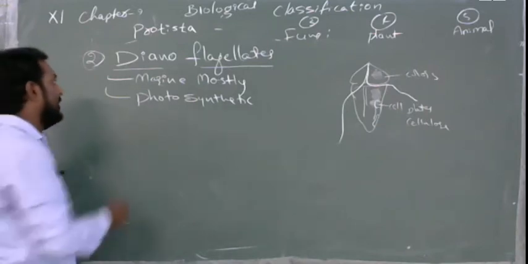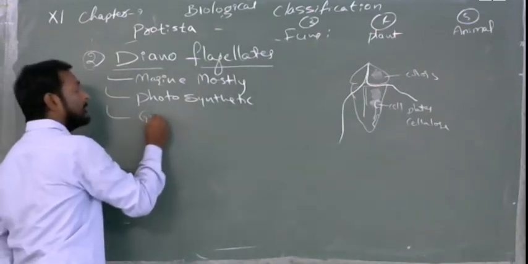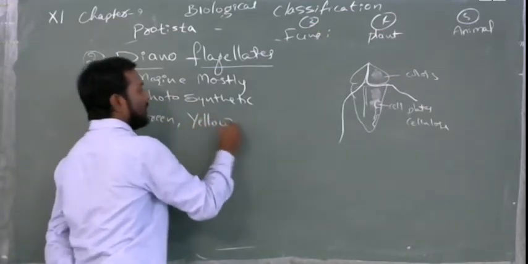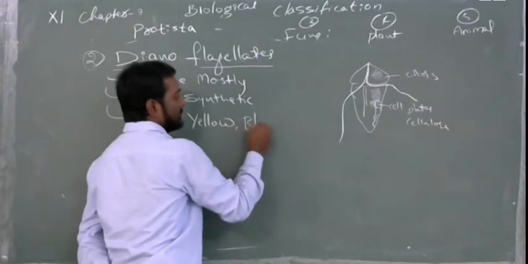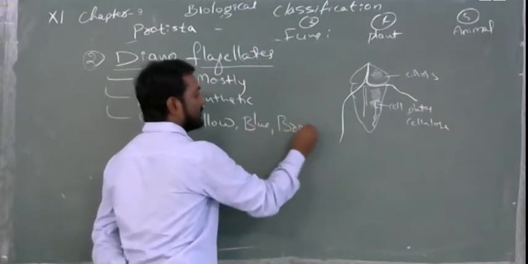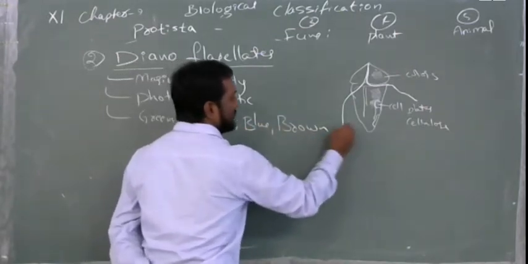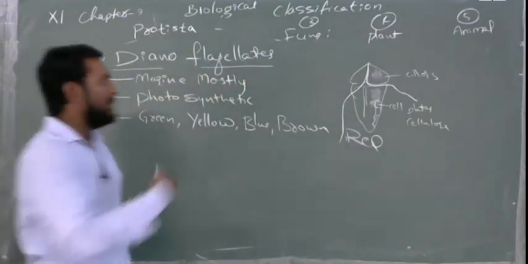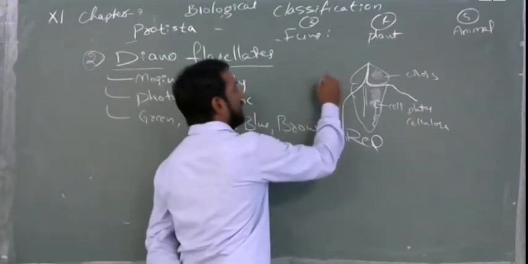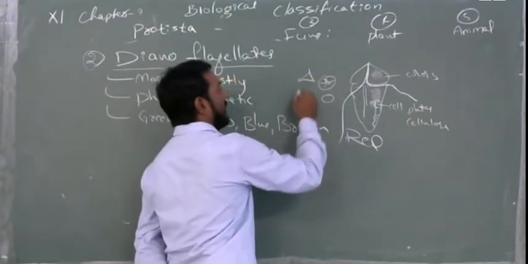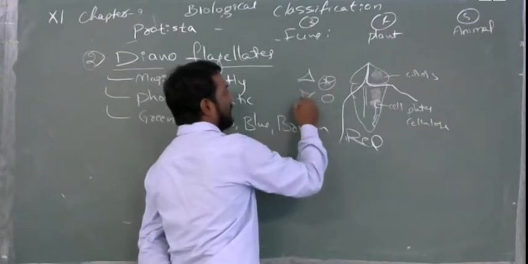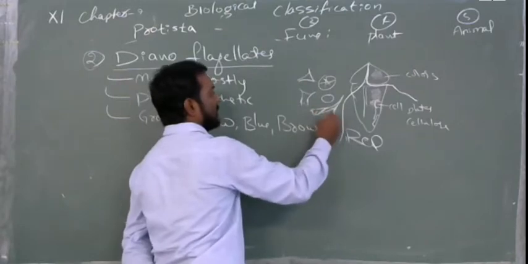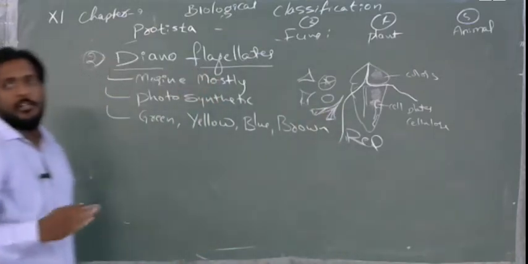They will be green because of photosynthesis, yellow, blue, brown, and red. Not only colors, there will also be different shapes, like round. More or less amazing styles will be there, not a particular shape. Clear? This is the general introduction.